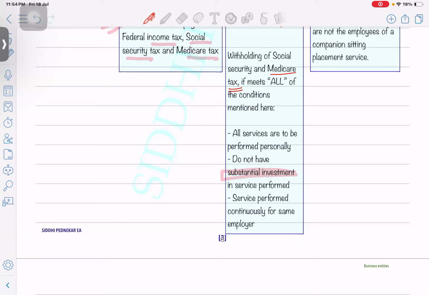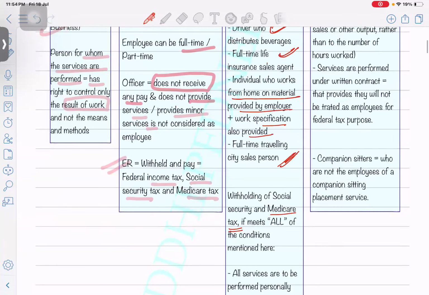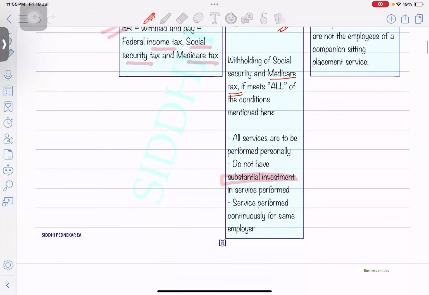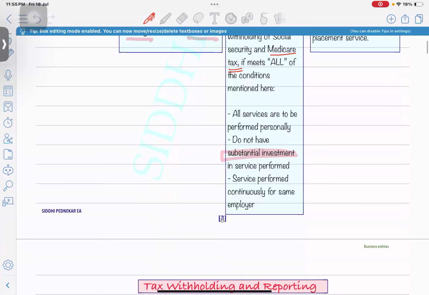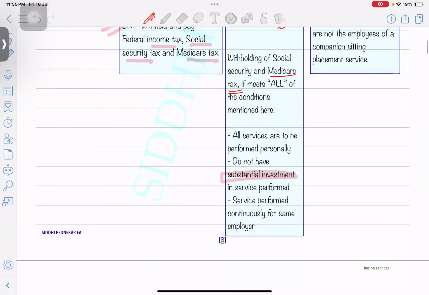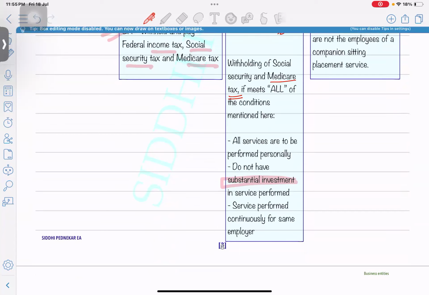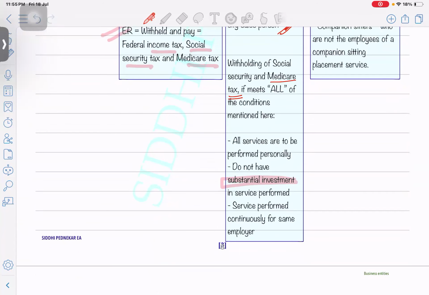So the Uber driver has a substantial investment, right? They have their own car. But let's take an example. An individual who is working from home, and whatever material or equipment is given by the employer, even if it's some trading or business or anything it can be, whoever is working should not have a substantial investment in the services performed. And services should be performed on a continuous basis for the same employer. They should not be working for two or three different employers.